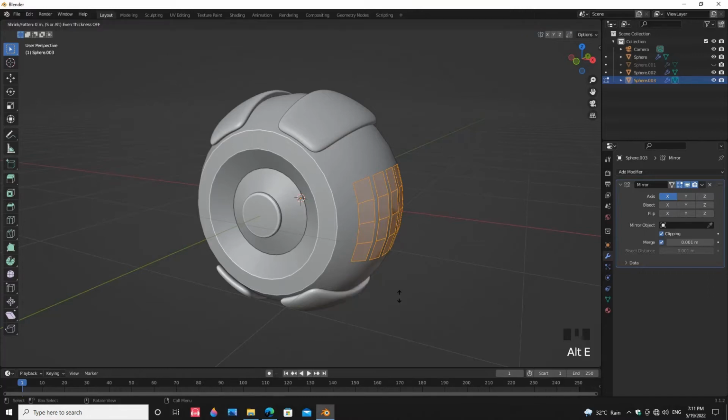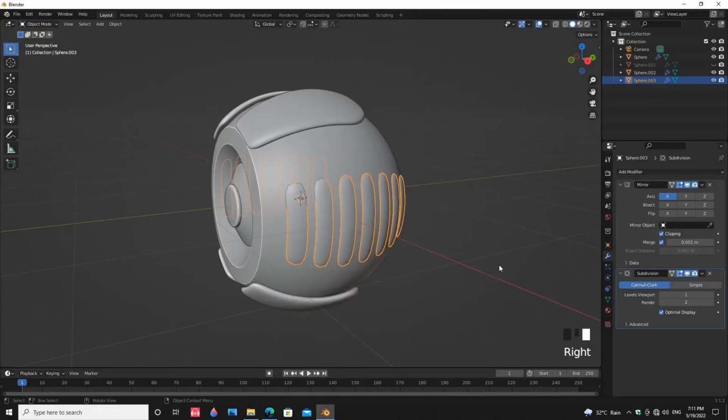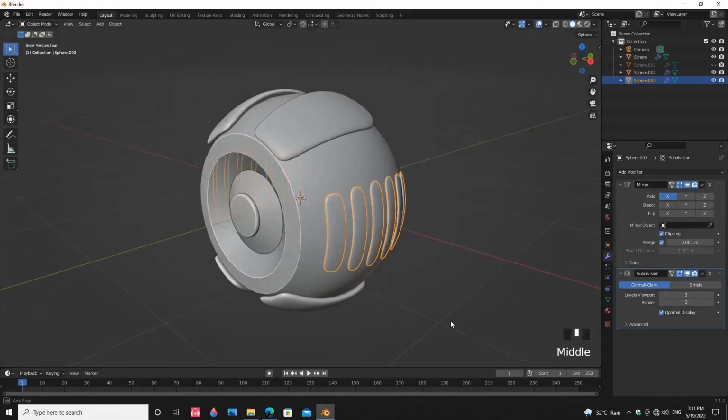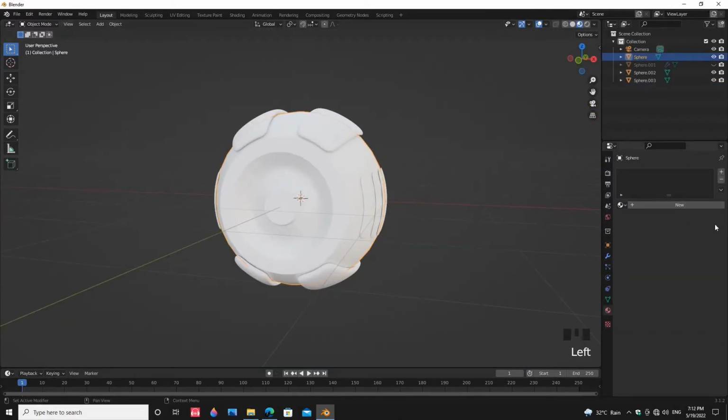Extrude all faces along normal, add a subdivision surface modifier, and also shade smooth them. Now apply all modifiers. Now this time add some material to all the objects.